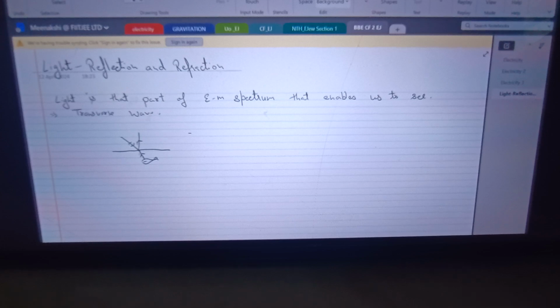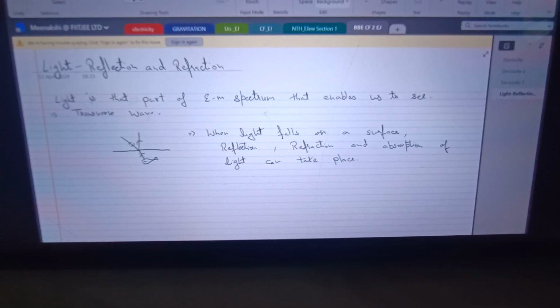Okay? So write down that when light falls on a surface, reflection, refraction, and absorption of light can take place. Okay? It depends upon the nature of the surface, that is, which phenomena will be prominent.